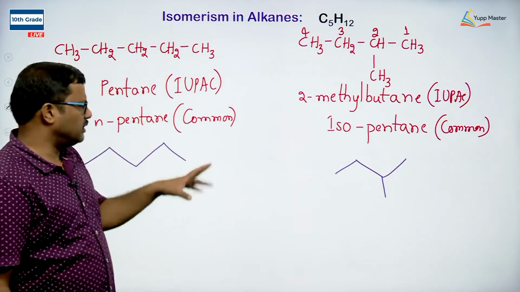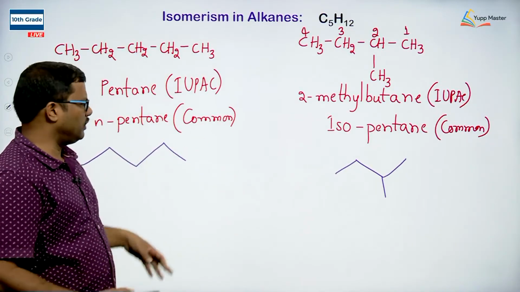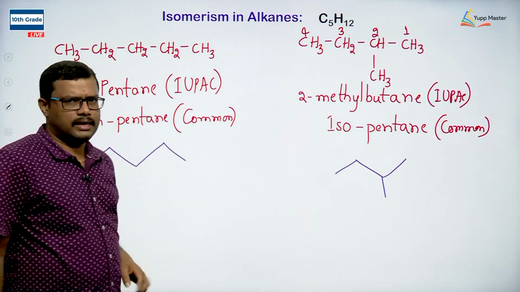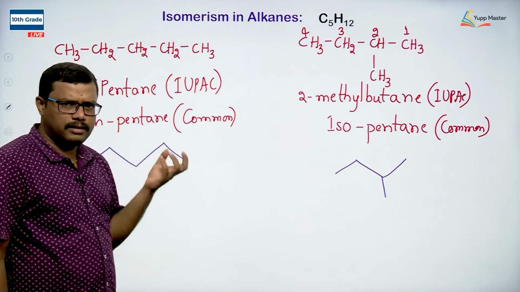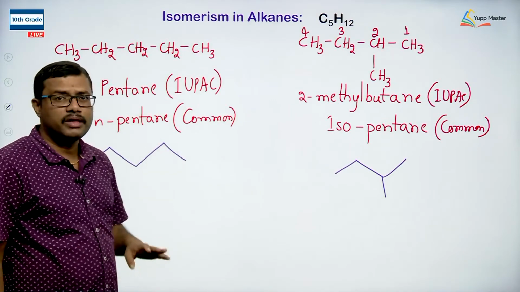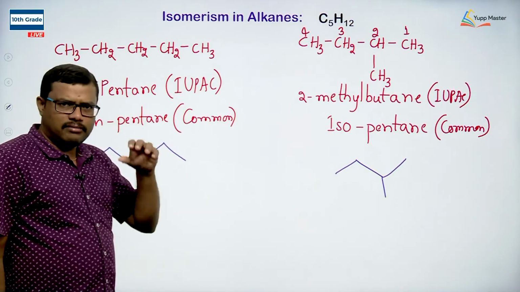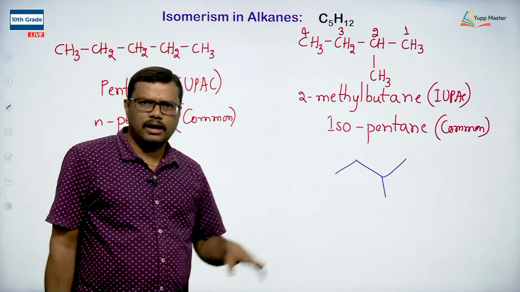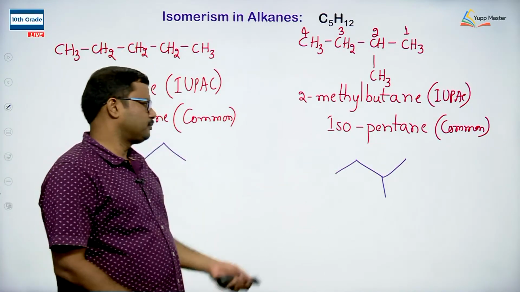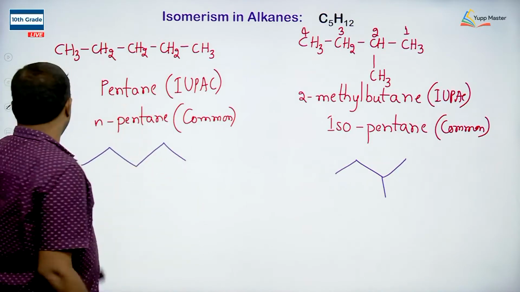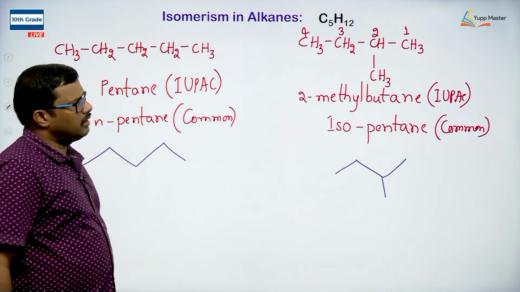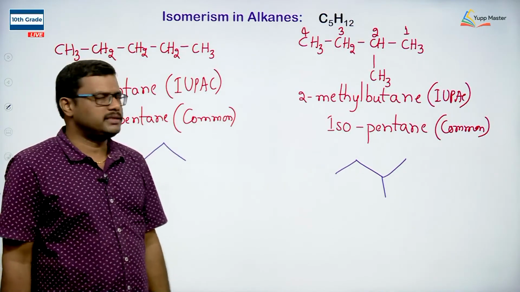So, it is easy to write the structures once you know that each corner will represent 1 carbon atom, and we are omitting writing the carbon atoms as well as the hydrogen atoms. It is understood that the tetravalency of the carbon is satisfied with the help of carbons or hydrogens, okay, right. So, can we arrange the 5 carbons in another fashion? Yes, it is possible.